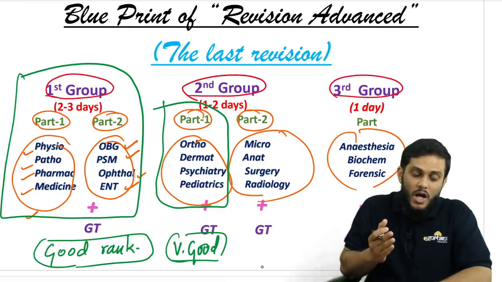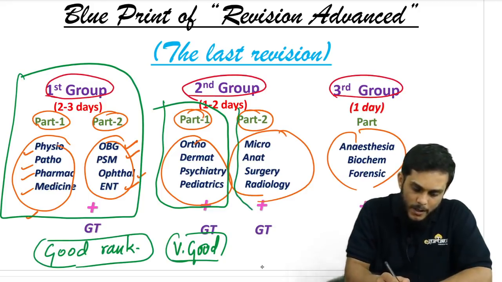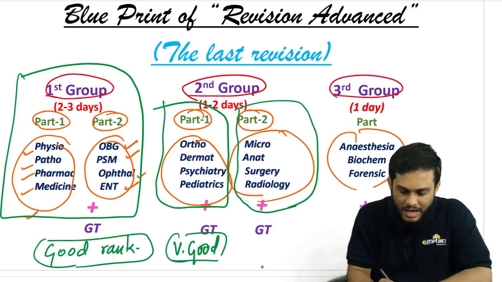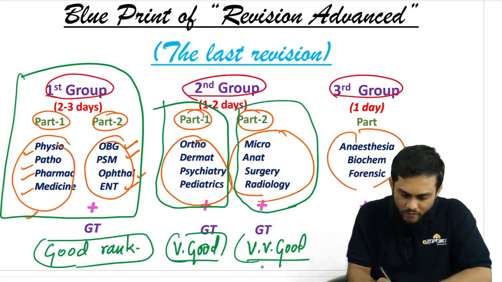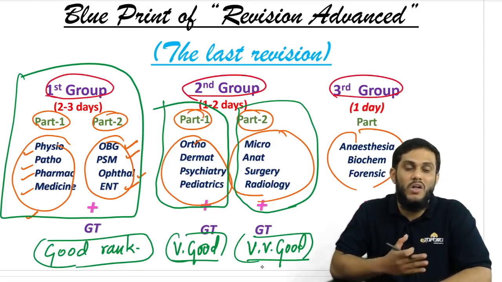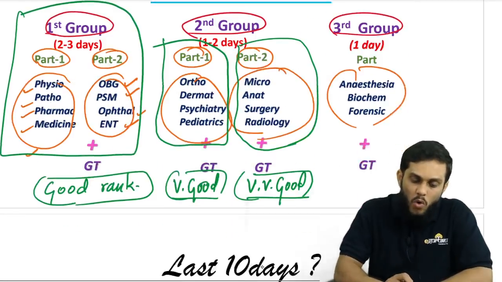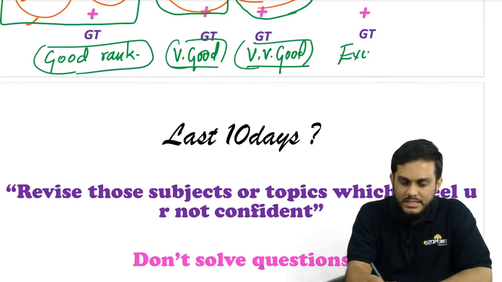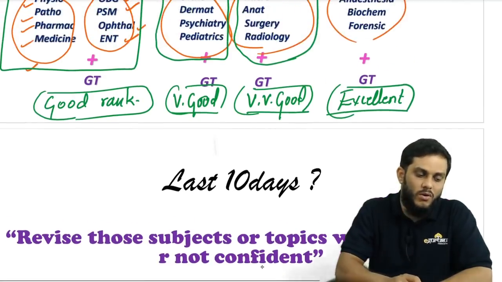So if along with these 12 subjects, I include the next four subjects, then your rank will become very, very good. You want a very, very good rank, then you have to go with these four subjects along with these 12 subjects. 16 subjects are over. Then ultimately, if you want an excellent rank, that is an outstanding rank, then you have to read all the 19 subjects.